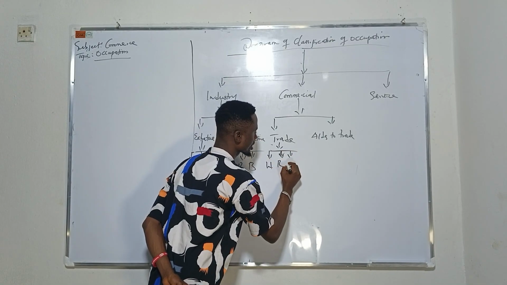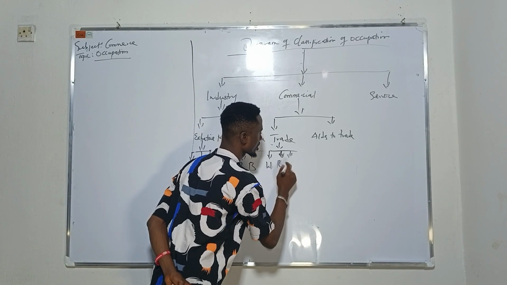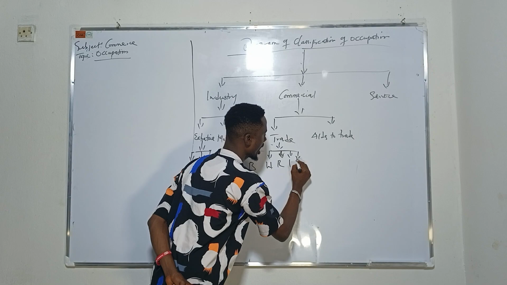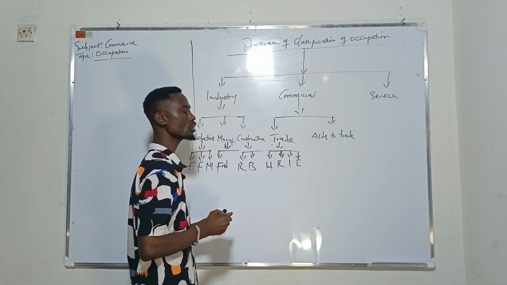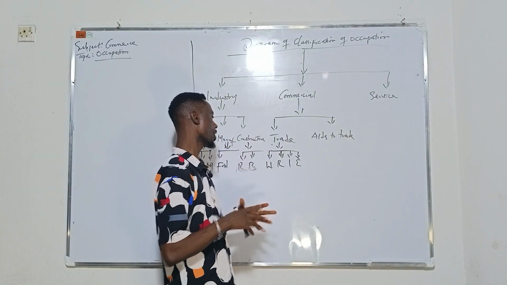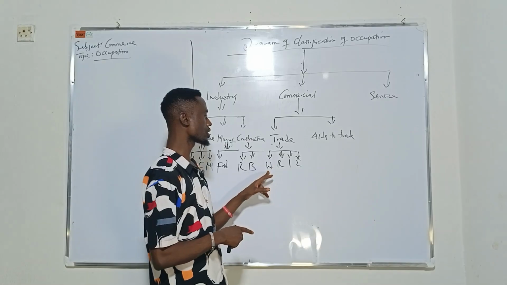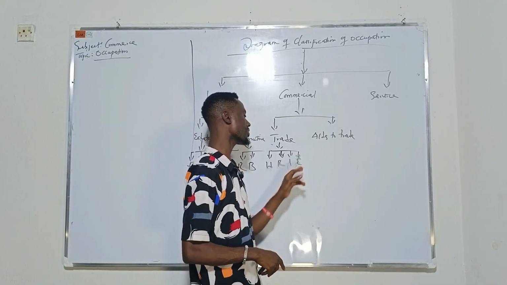Number three, import. Then we're going to look at export. So you see that under trade, we have four major areas: wholesale, retail, import, and export.